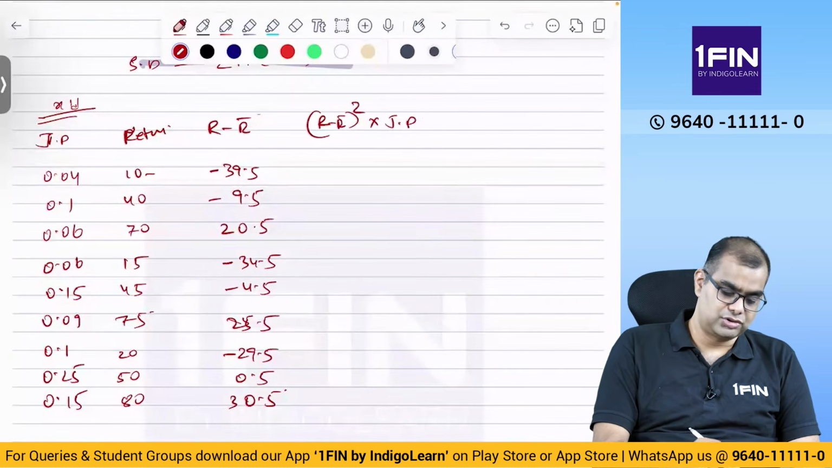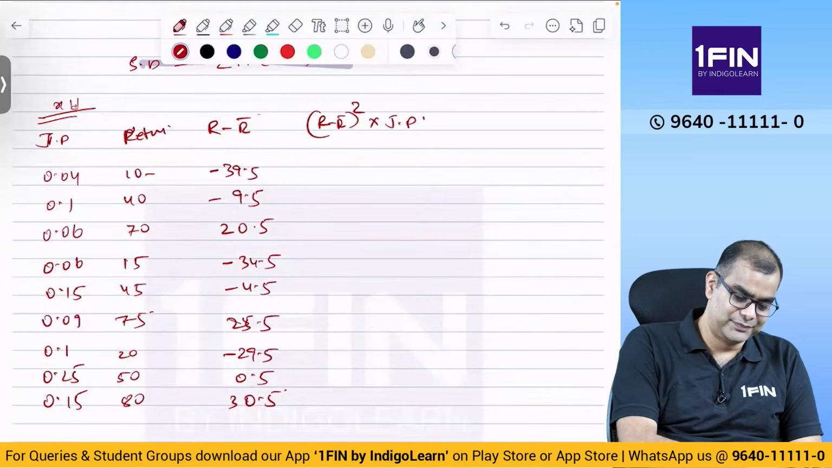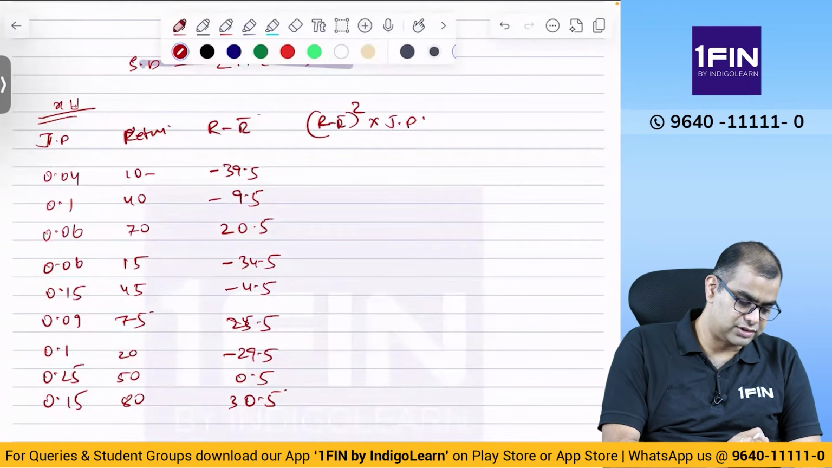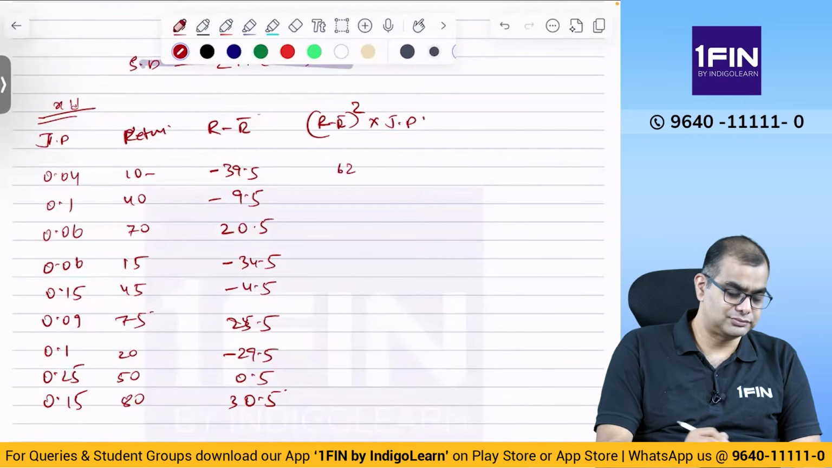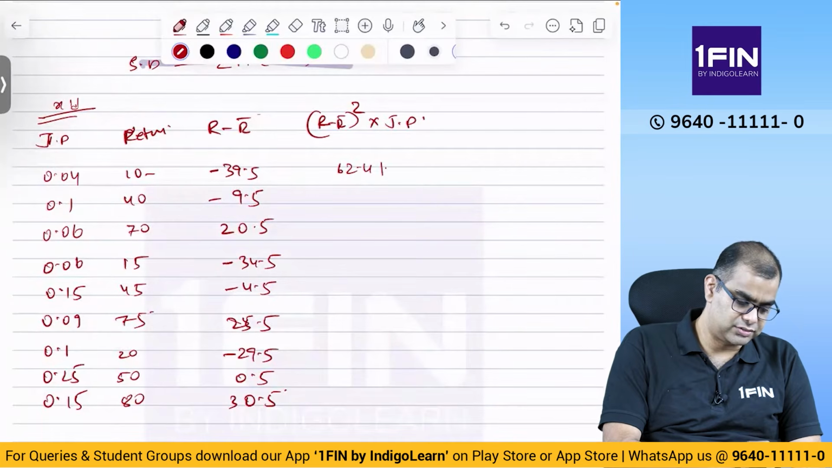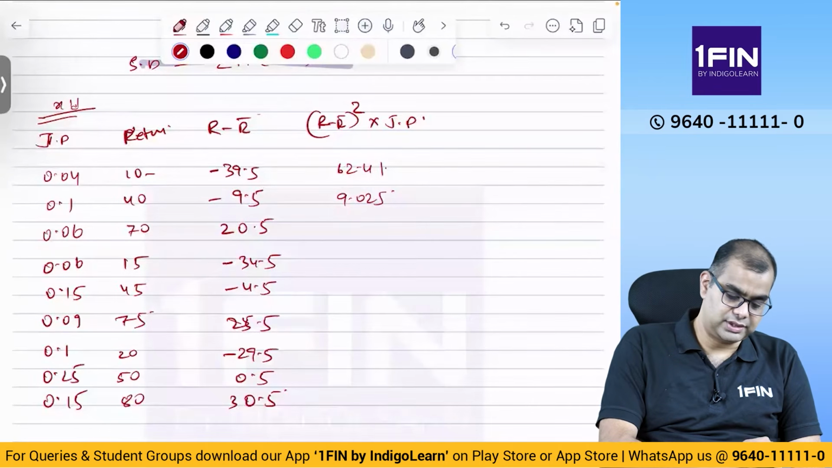That is what you have to do. So I will not do this manually, I will do this on calculator. Okay, so 39.5 into is equal to into 0.04 is equal to M plus, which is 62.41. 9.5 into is equal to into 0.1 is equal to M plus 9.025, then